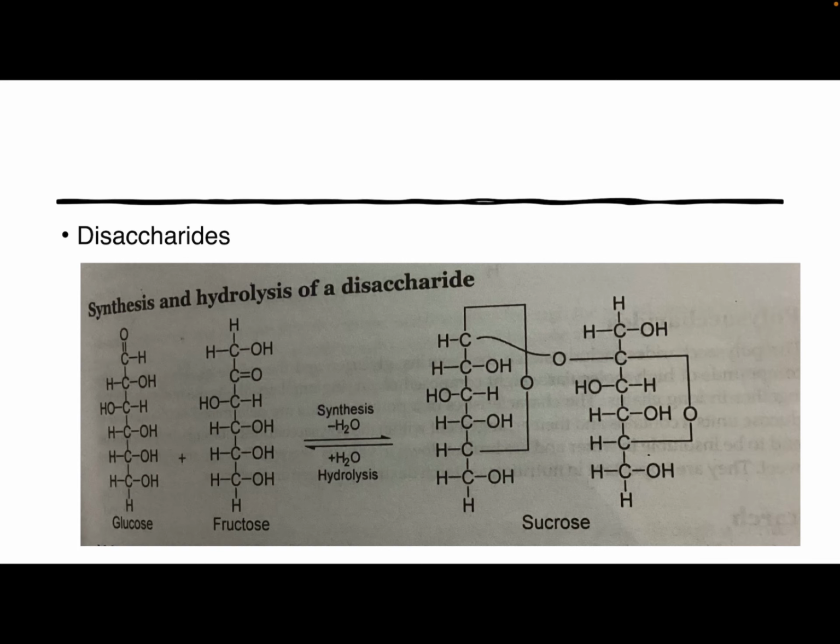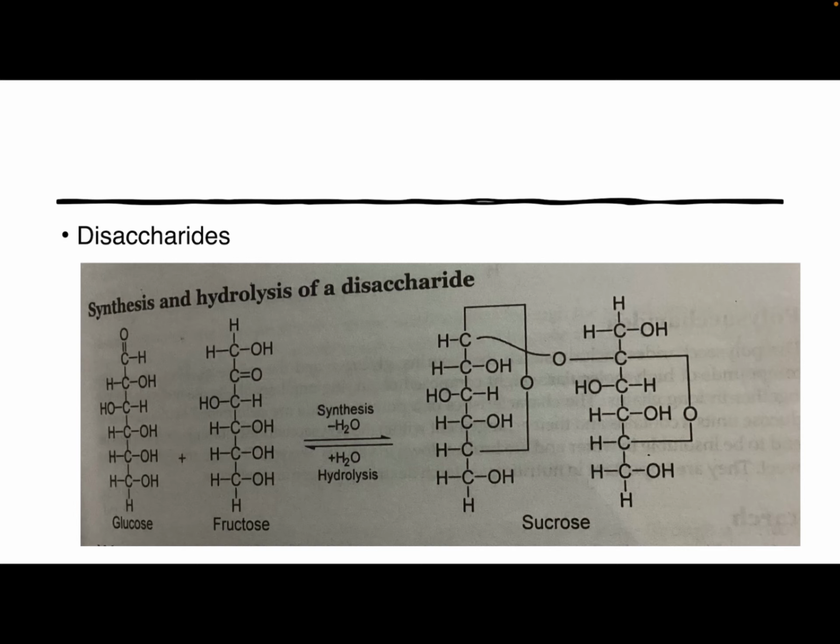The figure shows the synthesis and hydrolysis of a disaccharide. The combination of glucose and fructose forms the sucrose molecule. Maltose, or malt sugar, is not present in an average diet. It is formed in cereal grains like barley, jowar and ragi during germination by the hydrolysis of starch by the enzyme diastase. Among sweetening agents, it is found in corn syrup and corn sugar. In the body, the most important source of maltose is as an intermediate product in the digestion of starch.